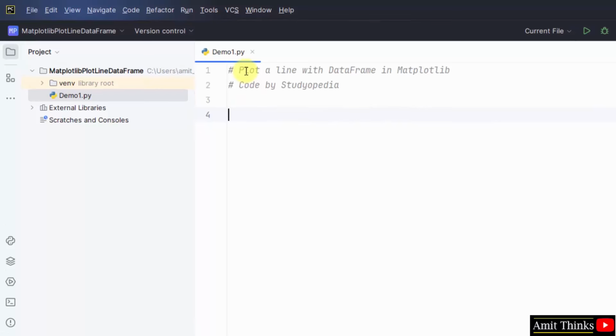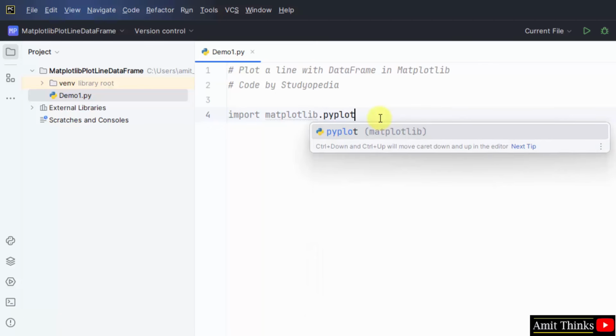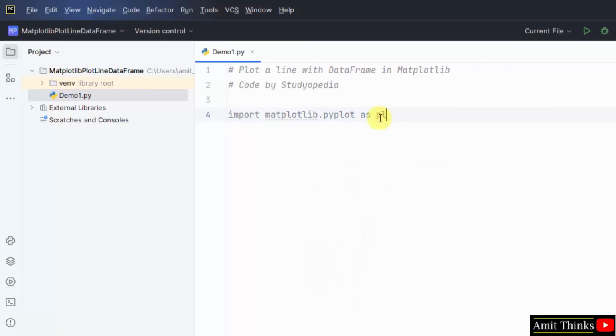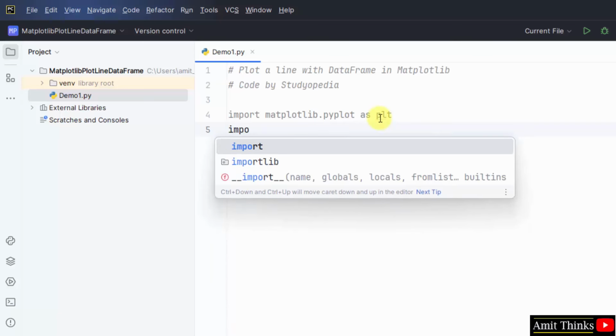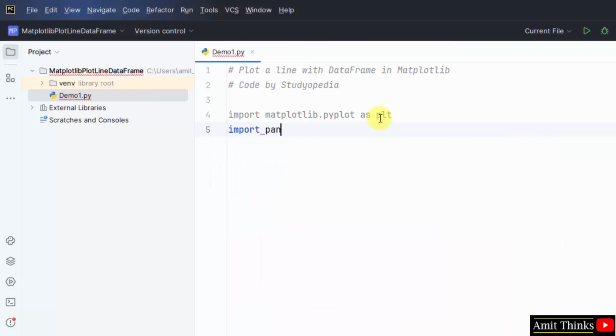So here is our example. I'll first import matplotlib. We have imported matplotlib. Now we will use the pyplot module, .pyplot as, add an alias plt. Now import pandas because we will use the data frame input, the pandas data frame input. Import pandas. Now add an alias pd. We have added an alias.